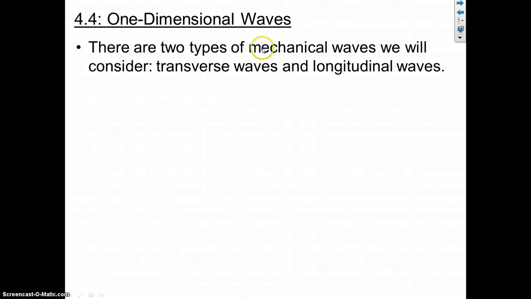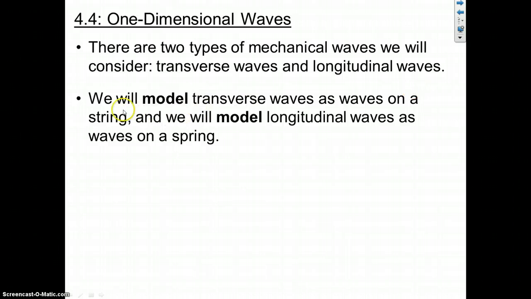There are two types of mechanical waves we are going to consider and study: transverse waves and longitudinal waves. We're going to model transverse waves as waves on a string. That's our analogy, you might say. That's our model. And we're going to model longitudinal waves as waves on a spring. So the spring is our model. The ideal, or exemplary, transverse wave will be the string, and the ideal longitudinal wave will be a spring.